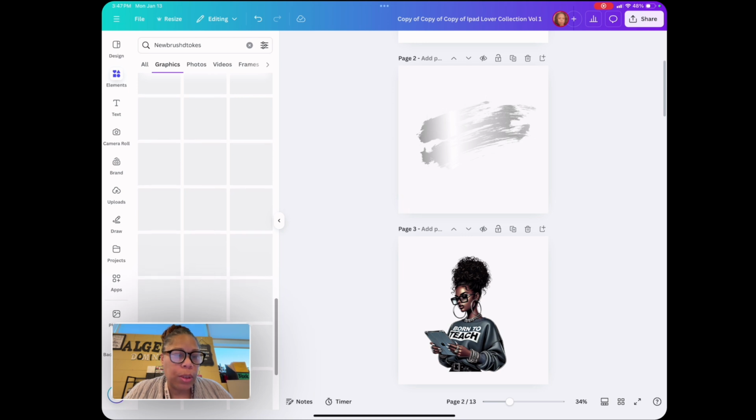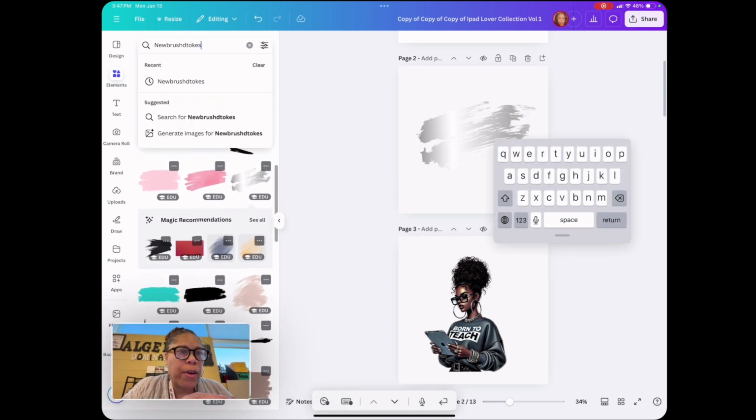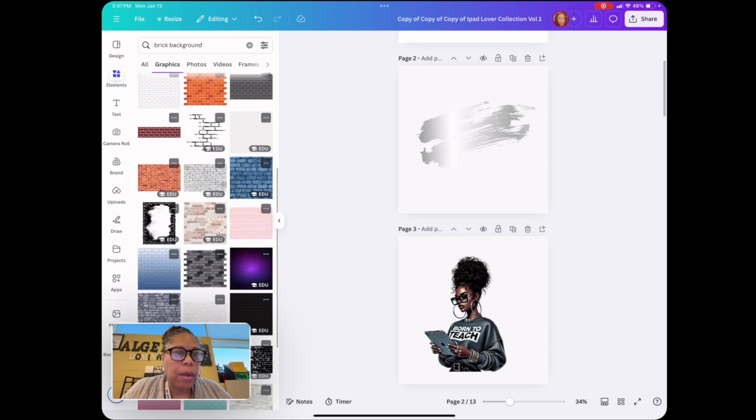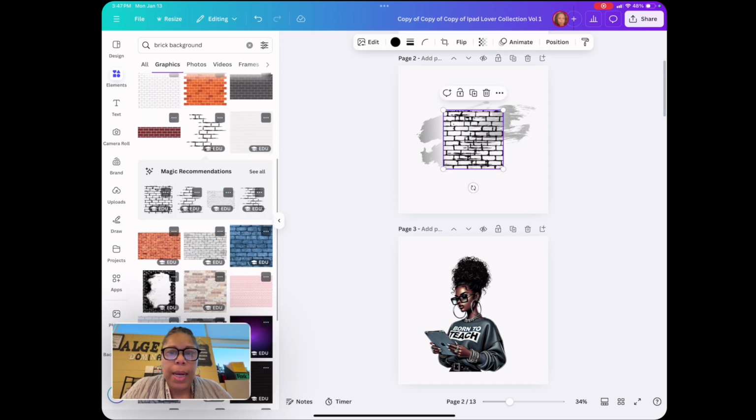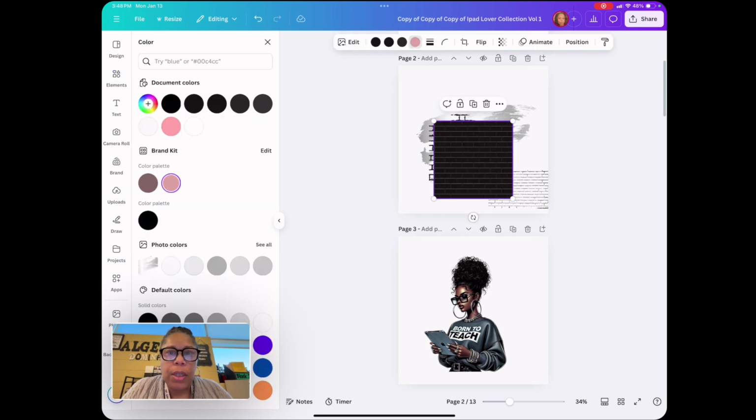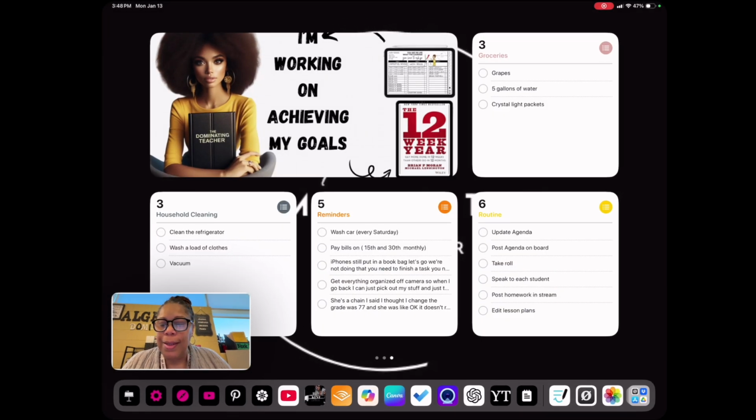New brush strokes. Okay. Now, one of the things that I went and found for my image for the day, I kind of like that one, but we're not gonna get greedy here. I typed in brick background. Look at that. All this stuff we've been paying for. I've seen that on somebody's spread before. I've used this one before. And again, if you wanted to use these, sell these, whatever, you can play with the transparency. You can change the colors or the lines. Look how you can make it your own. I just wanted to share new brush stroke and brick background, and then play around with it. That's your tip for today.